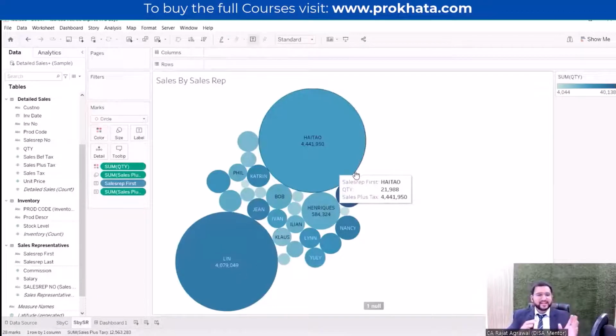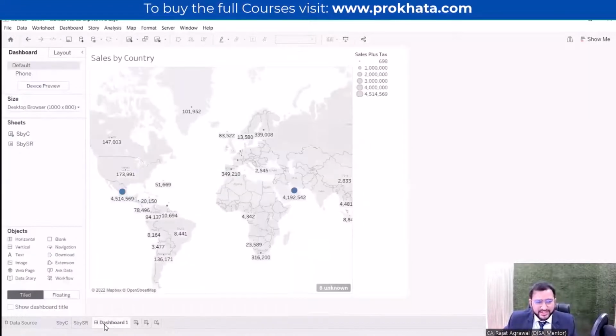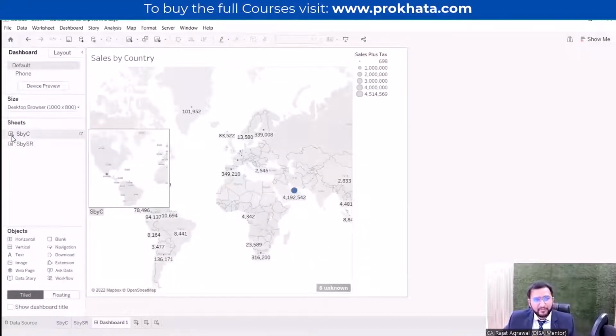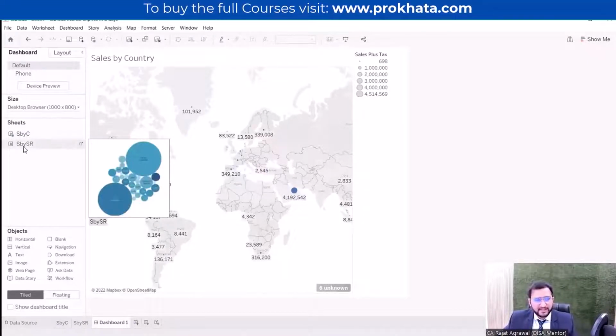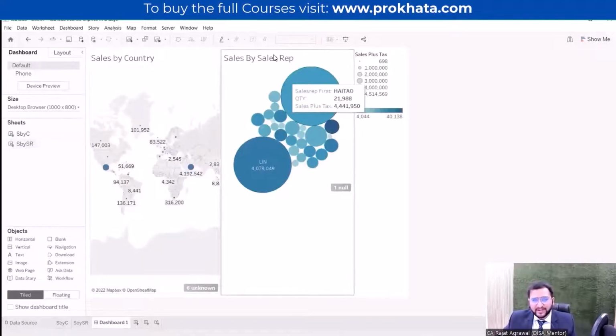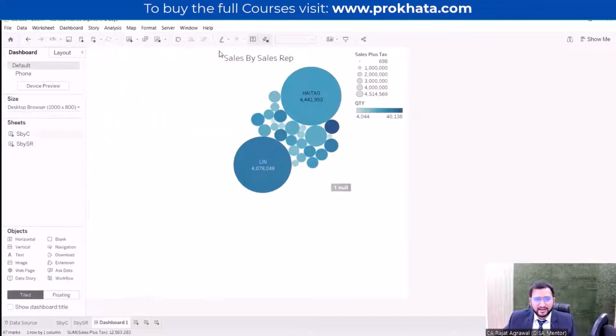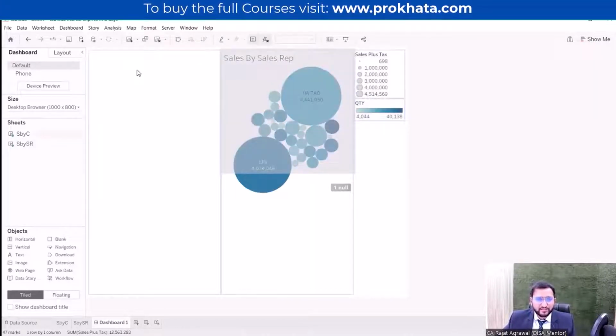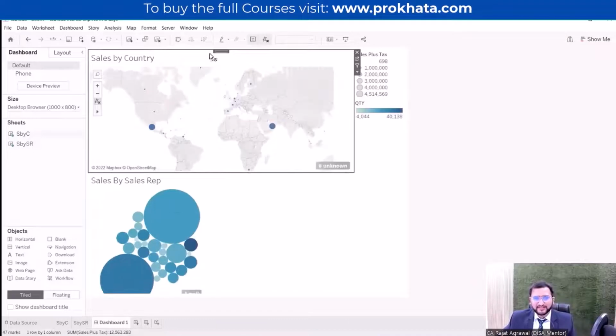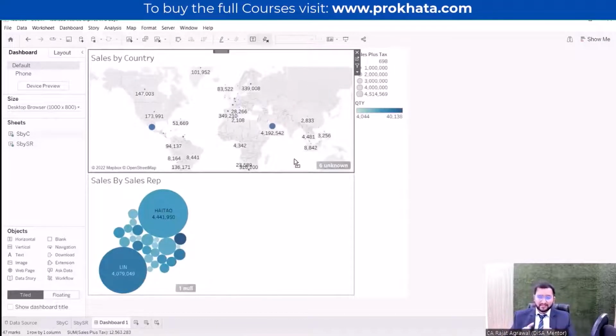Now we have to bring this sheet into our dashboard. So we go to the dashboard, and as we can see, a blue dot is there in the sheets because we have used this sheet, but we haven't used this one. So we will just double click on it. As soon as I double click on it, it will show all the visualization here. We can just drag here and there as we like. If we want this in this area, we can just move it to this area. So in the dashboard, we can move things here and there. This is a very effective way to analyze things.